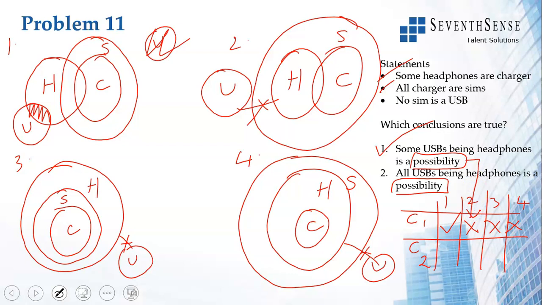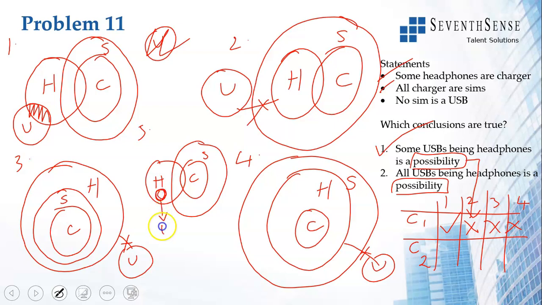All USBs being headphones, is it possible? It is possible. If you draw a 5th diagram, headphones are chargers, all chargers are SIMs, no SIM is a USB. I could have drawn the 5th diagram like this, where this is U. What if this circle was U? All USBs being headphones is also possible. This is my fifth drawing, or in my first drawing, I had drawn it this way.